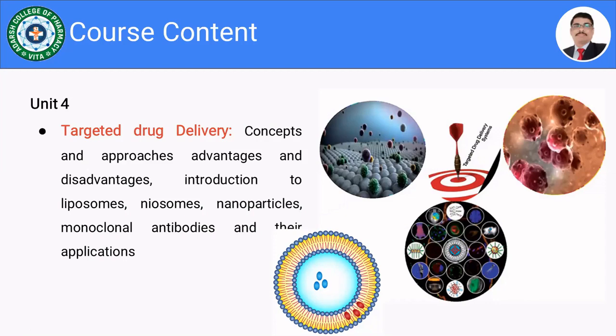Definitely we can also use the prodrug approach: prodrugs that are highly lipophilic in nature automatically enter the brain. Similarly, if a person is suffering from cancer and we have to target a specific region or organ, it is possible by using targeted drug delivery system concepts.